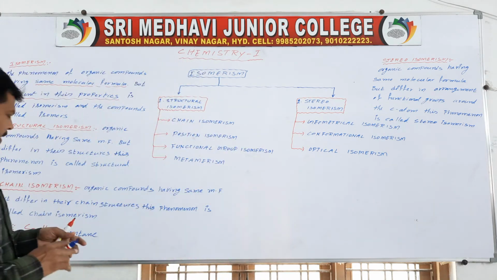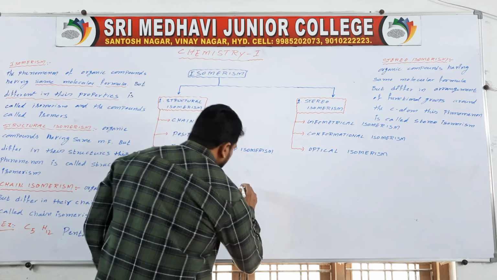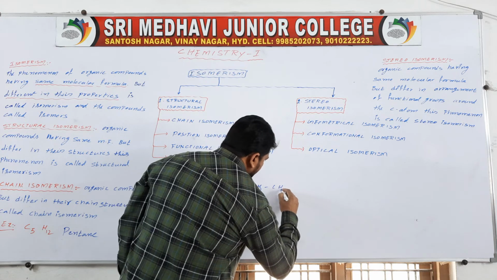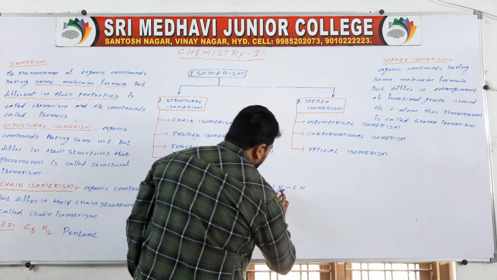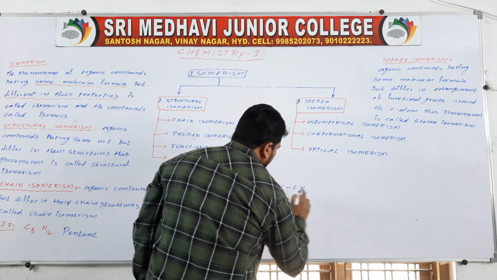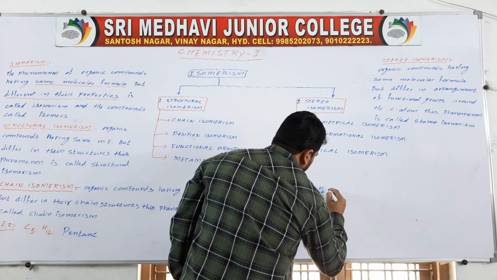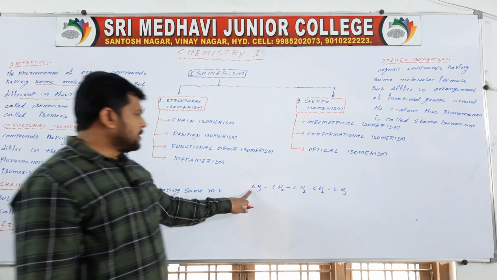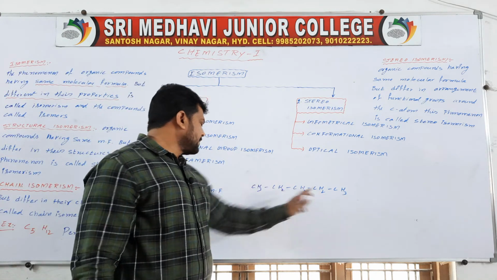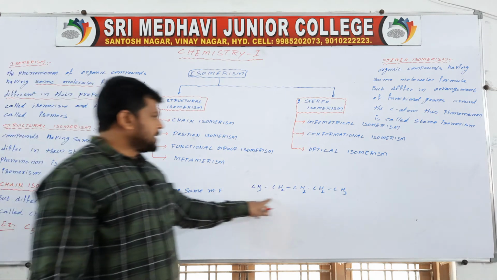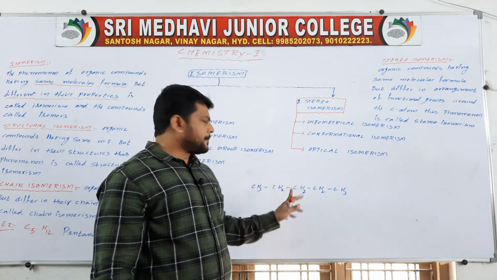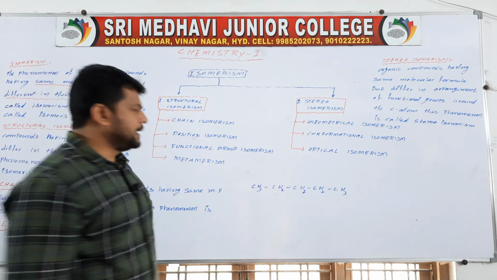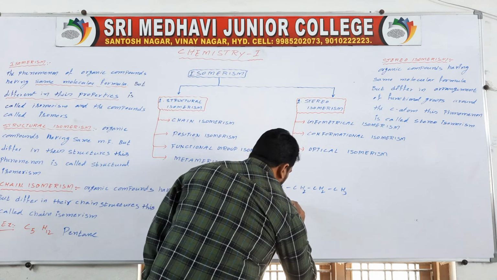I am writing CH3, CH2, CH2, CH2 and CH3. So 1, 2, 3, 4, 5, C5, and 3 plus 3, 6, and 6, 12. It is nothing but pentane or n-pentane.